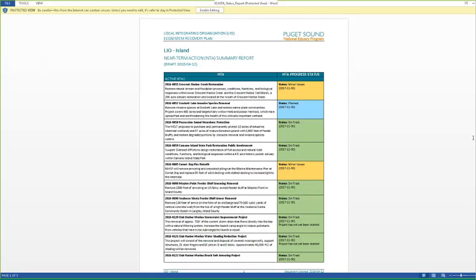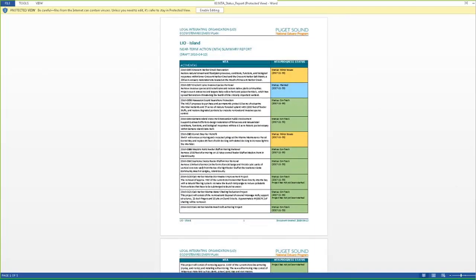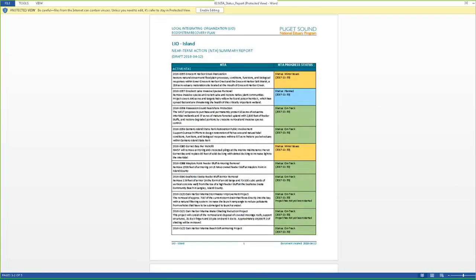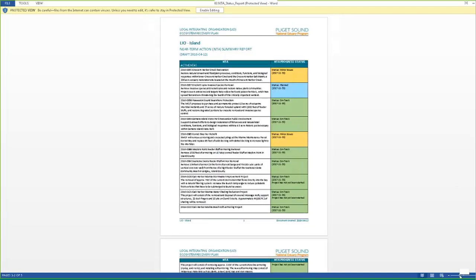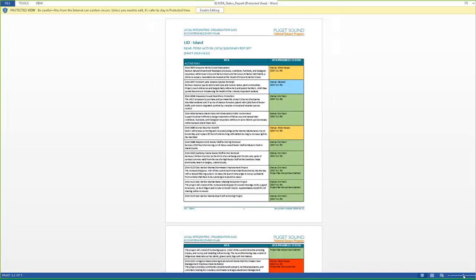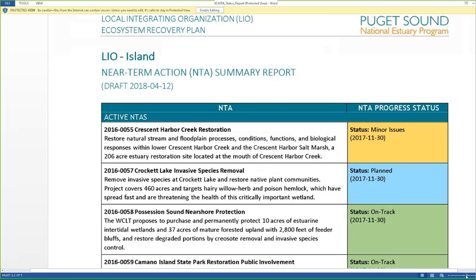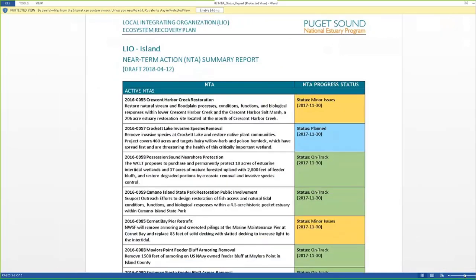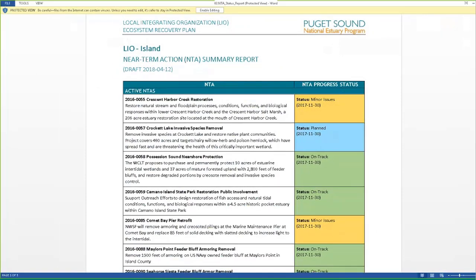But I'm going to flip to one that I downloaded earlier just so you can see what it looks like. So this, oh, I don't know why it's zooming out. Sorry about that. Let me go in here. So this is an example of just a quick activity summary report. We call them near-term actions.